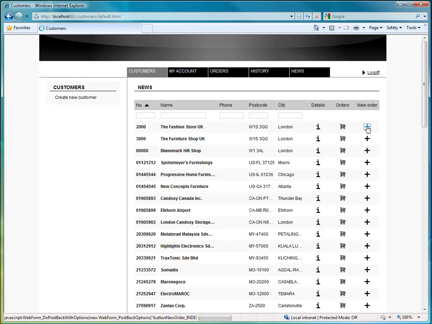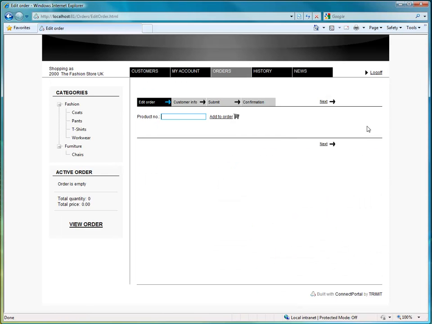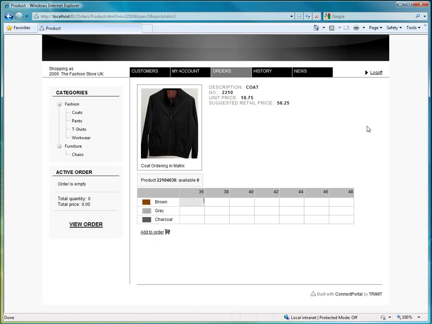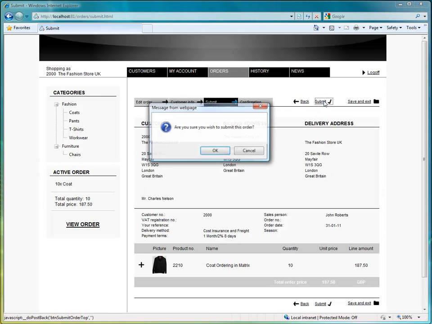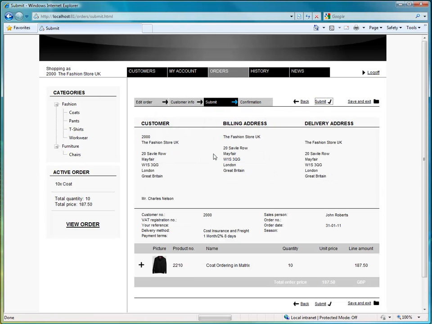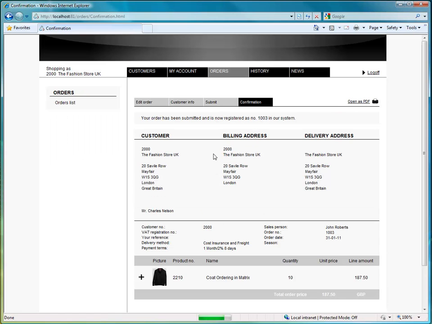Let's choose a new order for the Fashion Store UK. Enter a product number, enter the quantity, go to the Submit page, click on Submit, and there you have it.